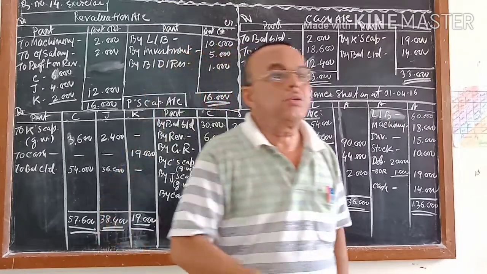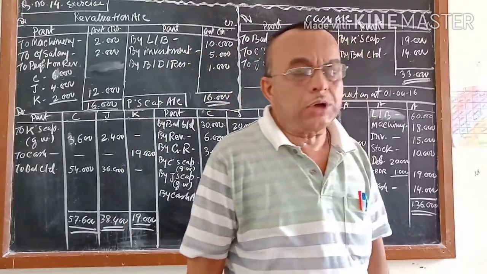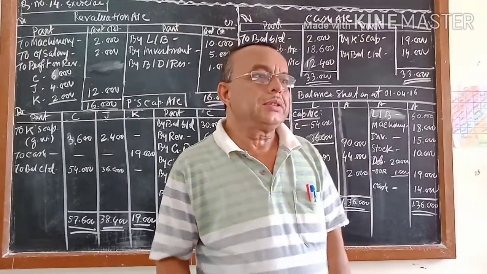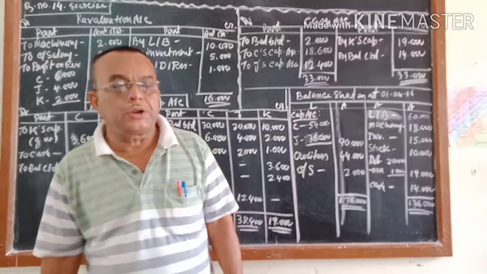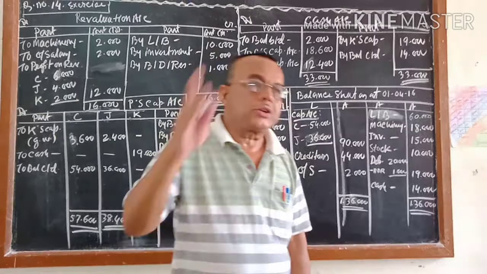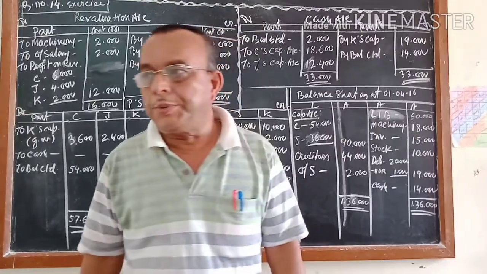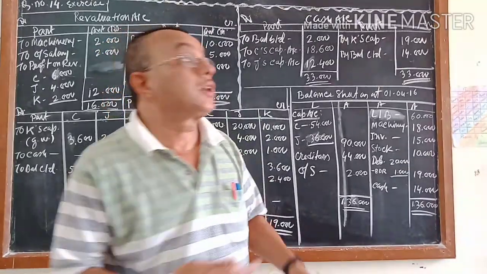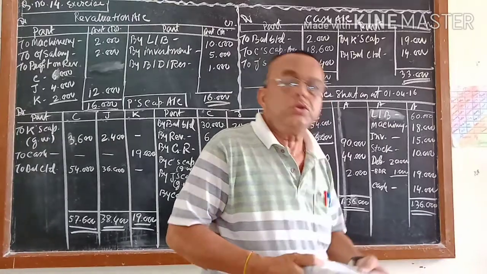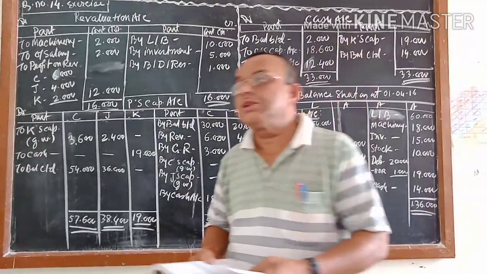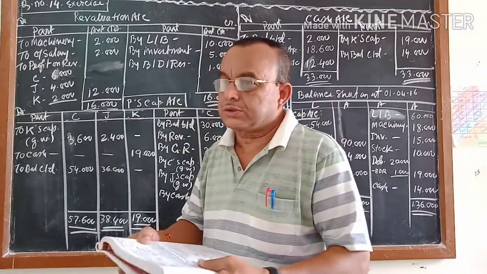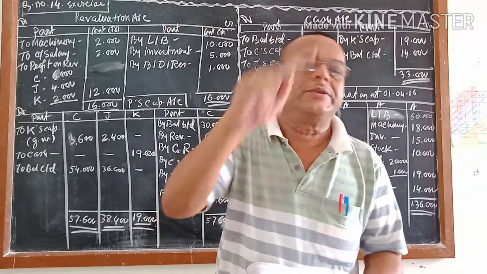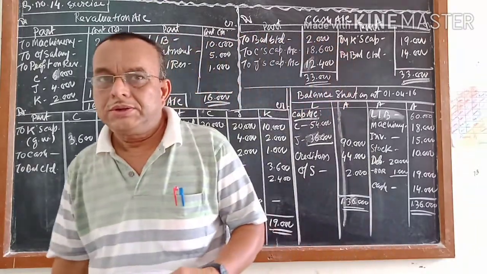First of all, you have to find out how much their capital should be in total, and that you have to distribute according to the new profit and loss sharing ratio. So first of all, you have to know what the new profit and loss sharing ratio is, which is not given in your question. Also you have to know what the gaining ratio is. It is also not given in the question. But actually it is given indirectly.